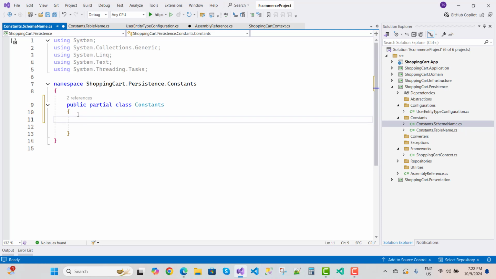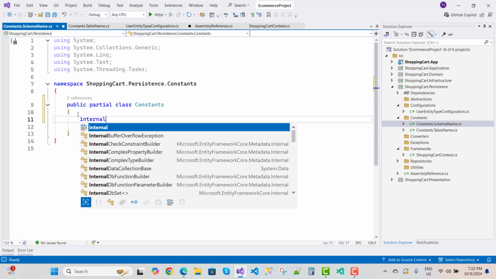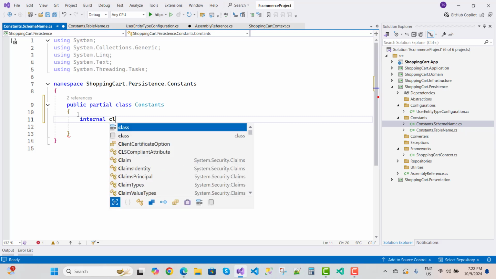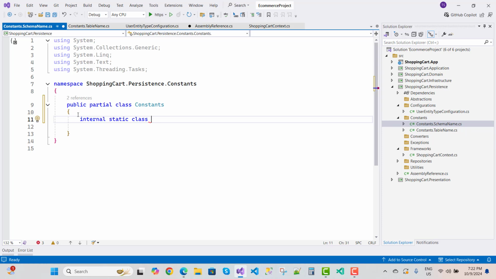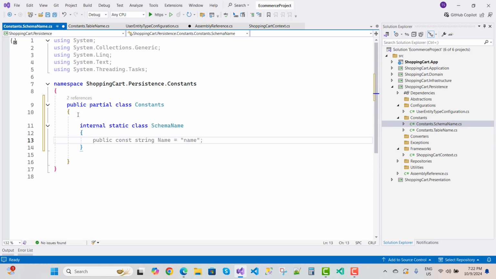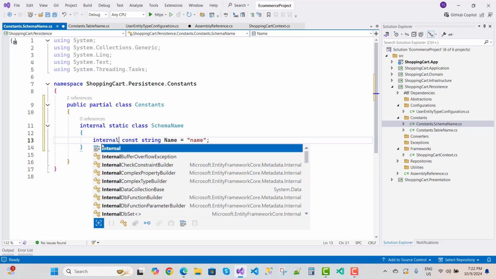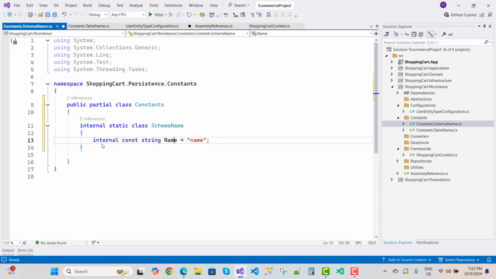And the next one is to add an internal static class, that is SchemaName. Inside it you can take internal const string Master, and the name of the schema is master.